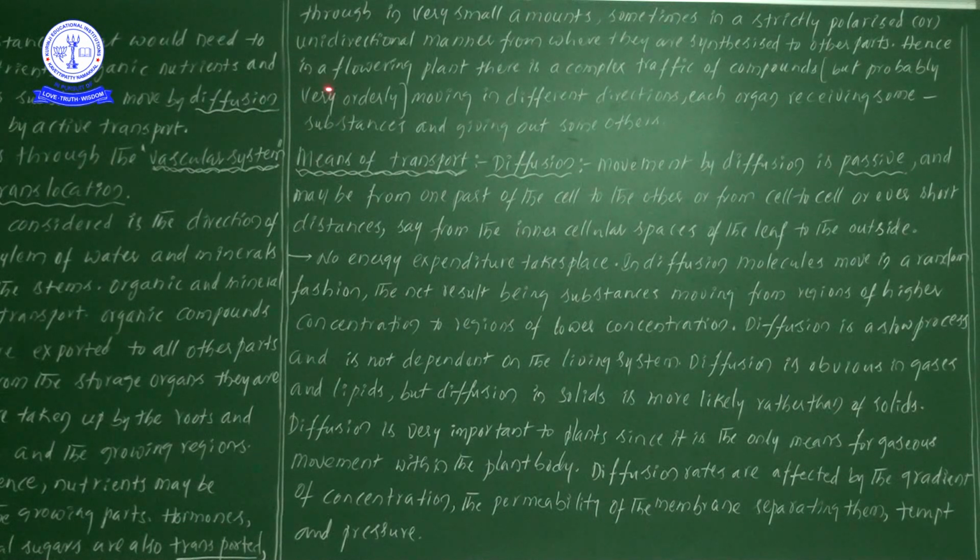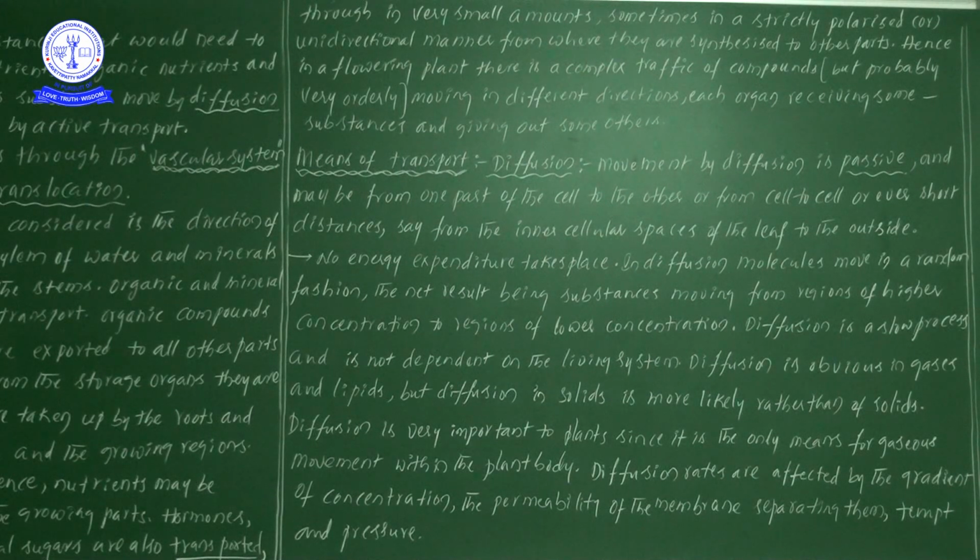Next one, hence in a flowering plant there is a complex traffic of compounds. In plants there are different types of chemicals, and when these chemicals are translocating from one place to another, a traffic will be there.